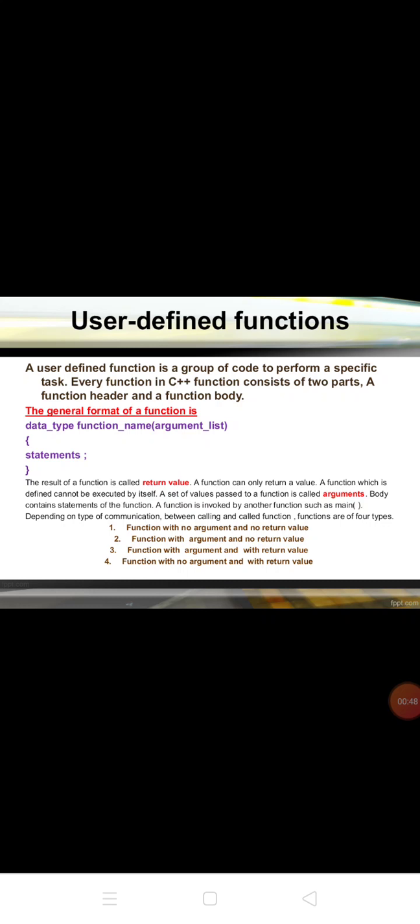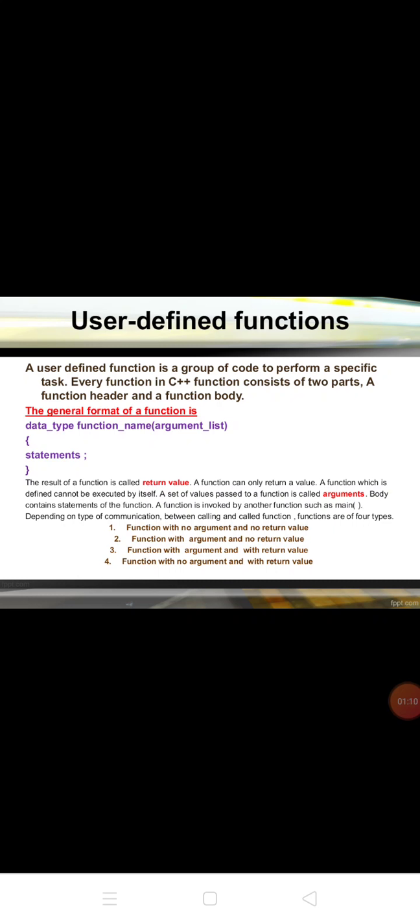Functions can be divided into two types, user-defined functions and predefined functions. I have already discussed predefined functions. Next one, user-defined functions. A user-defined function is a group of code to perform a specific task. Every function in C++ consists of two parts, a function header and a function body.